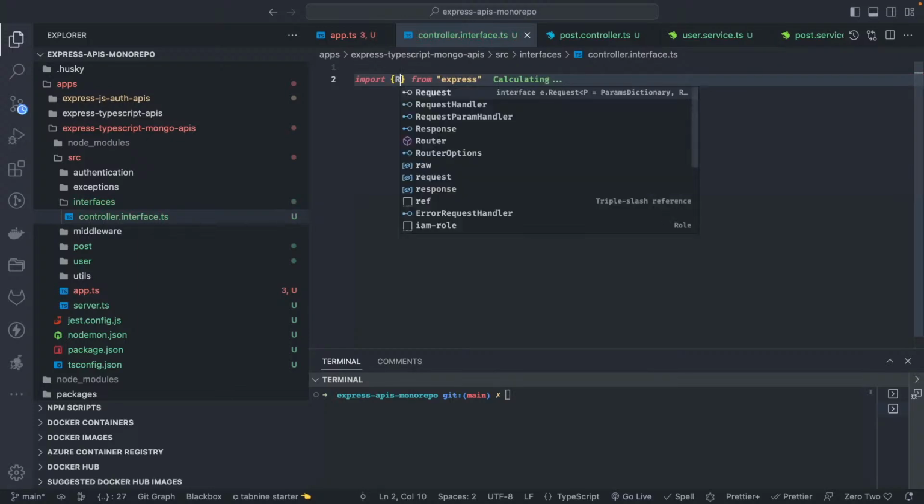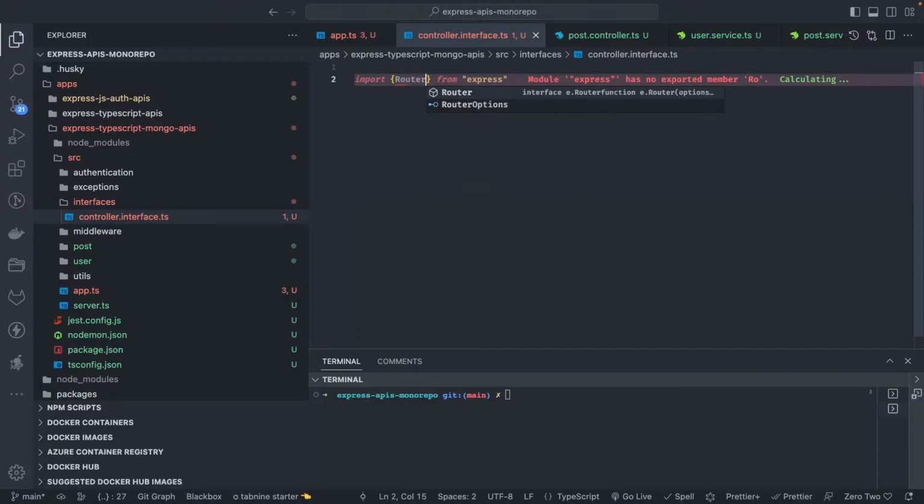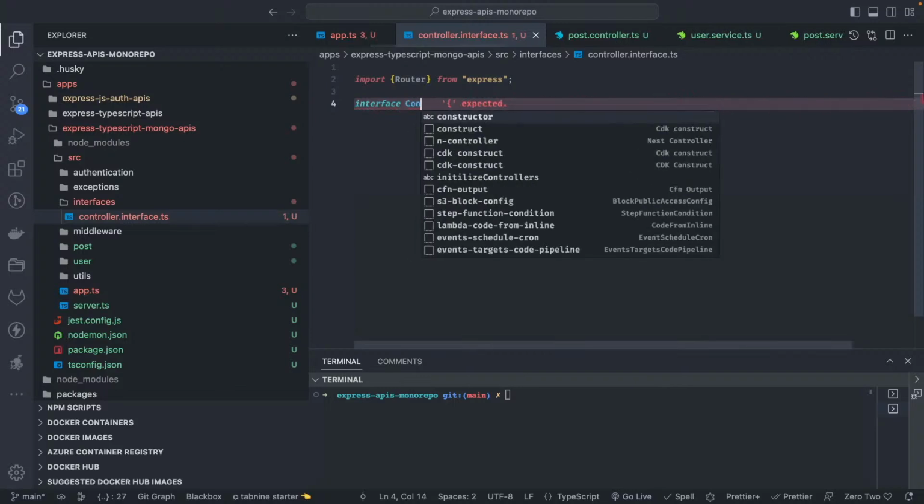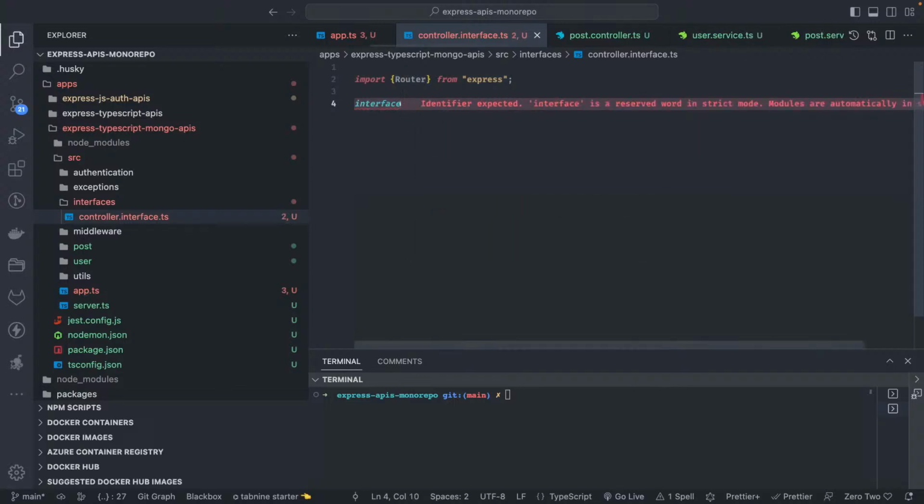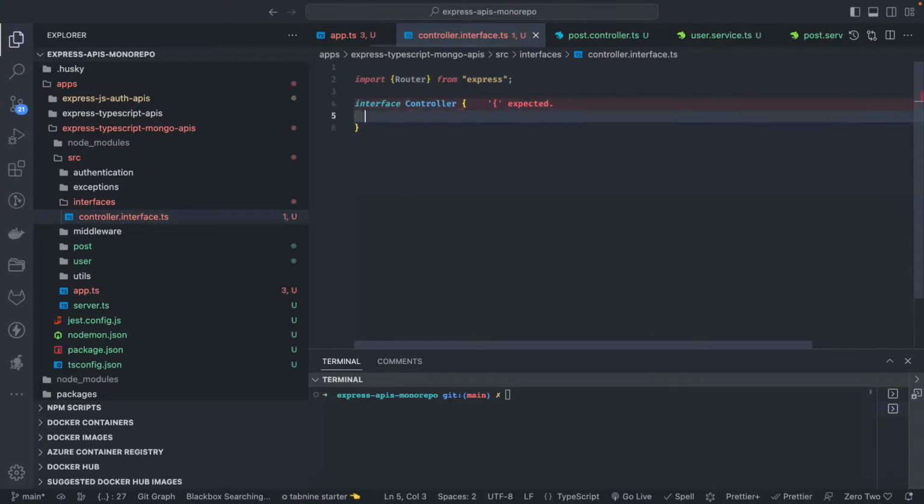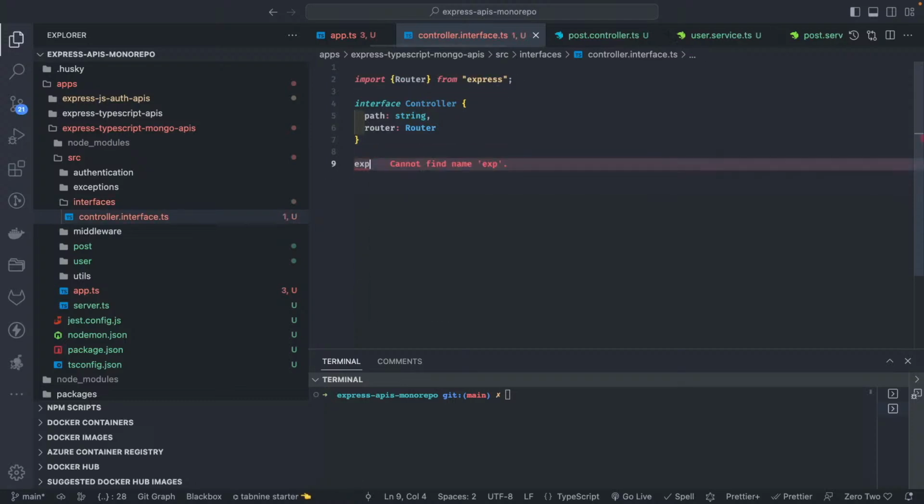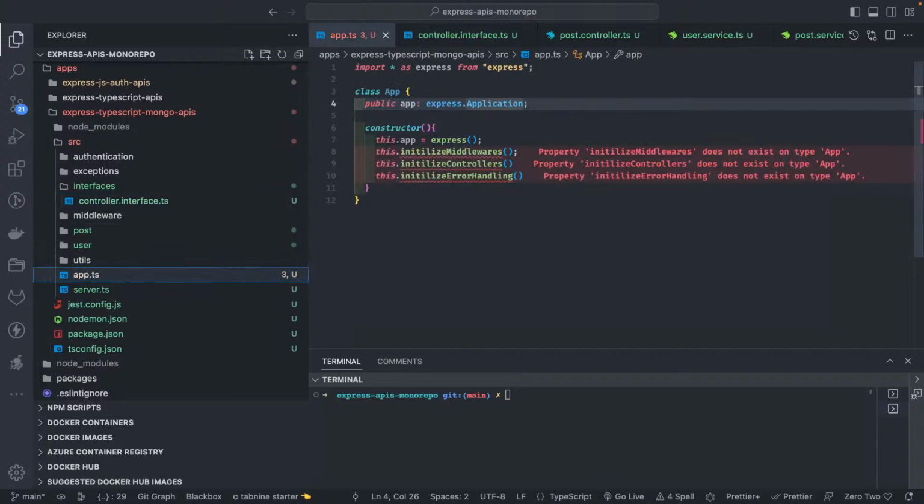So first of all, let's get the router. We are going to pass two things using this controller interface. There is a path, what is the path of the controller, and the router. We are going to pass the router instance. The router is of type Express Router, and then export default Controller.